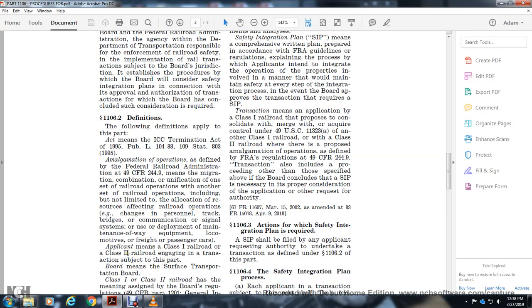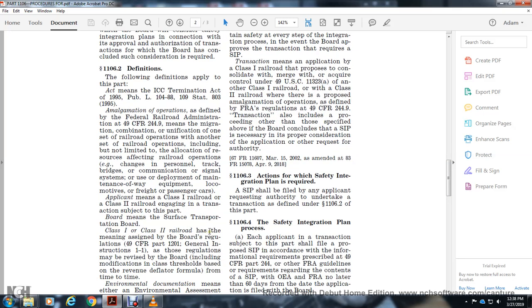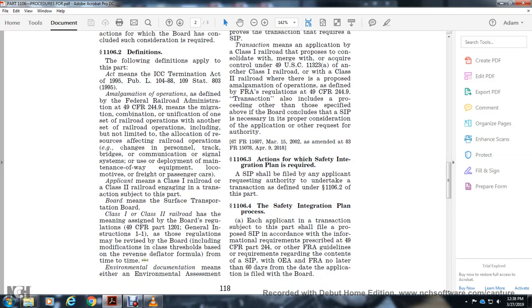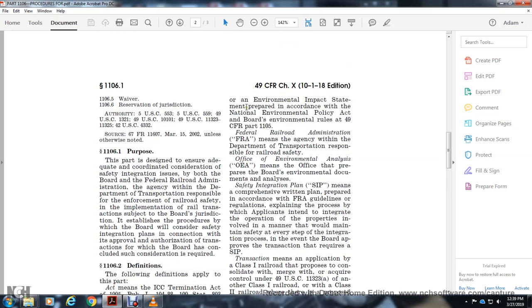Applicant means a Class I railroad or Class II railroad engaging in a transaction subject to this part. Board means the Surface Transportation Board. Class I and Class II railroad have the meanings assigned by the Board's regulations at Title 49 CFR 1201, General Instruction 1-1, which may be modified, including modification of the class threshold made with the revenue deflator formula from time to time. Environmental documentation means either an environmental assessment or an environmental impact statement prepared in accordance with the National Environmental Policy Act and the Board's environmental rules at Title 49 CFR 1105. Federal Railroad Administration, or FRA, means the agency within the Department of Transportation responsible for railroad safety. Office of Environmental Analysis, or OEA, means the office responsible for preparing the Board's environmental documentation and analysis.